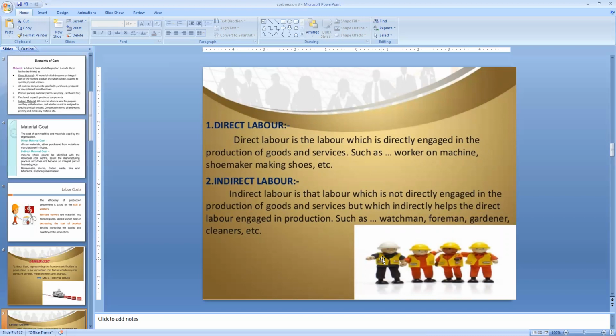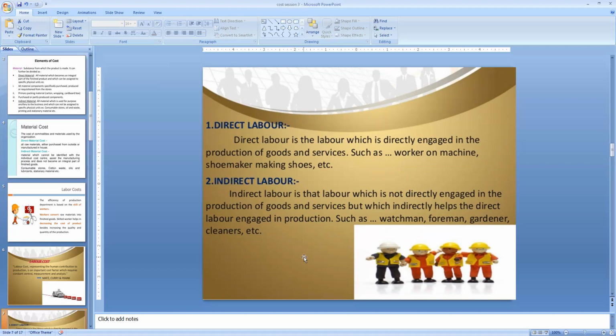Direct labors are those labors which are directly engaged in the production of goods and services, such as a worker on a machine, the shoemaker making shoes, the actual workers, or in the construction of a building, the people who are involved directly during the time of constructing the building. They are called direct labors. The wages paid to the direct labors are called direct wages.